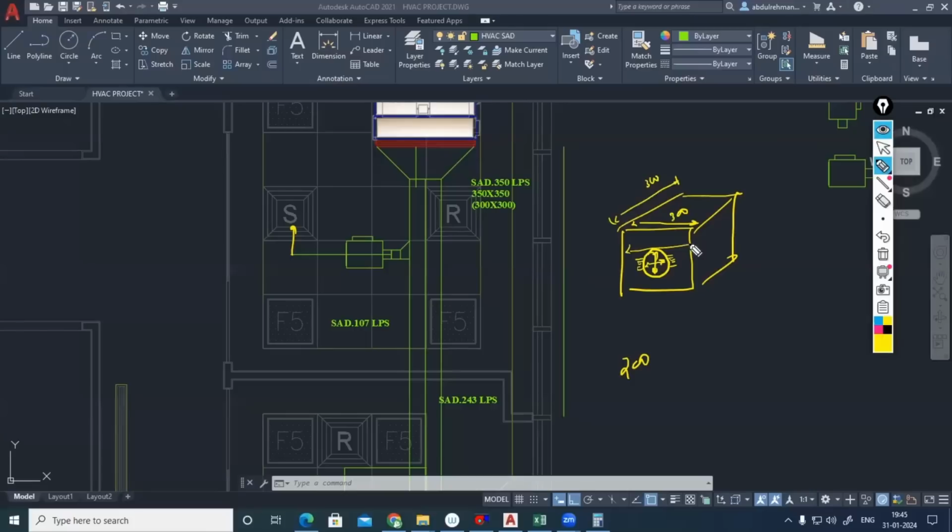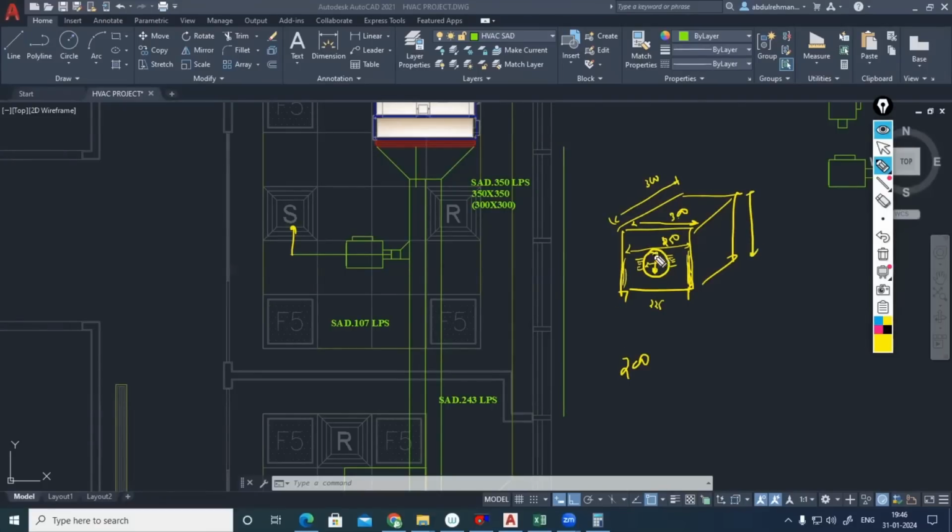So minimum this distance you need 250. But next size is how much? 225 only. If you are considering 250, just 25 mm you are getting, meaning 12.5 mm allowance here. That is too little, no? So that's why I'll be considering that as 300. Suppose you are planning to provide acoustic insulation within the plenum box, even that will be covered in it. So I'll be considering 300 by 300.